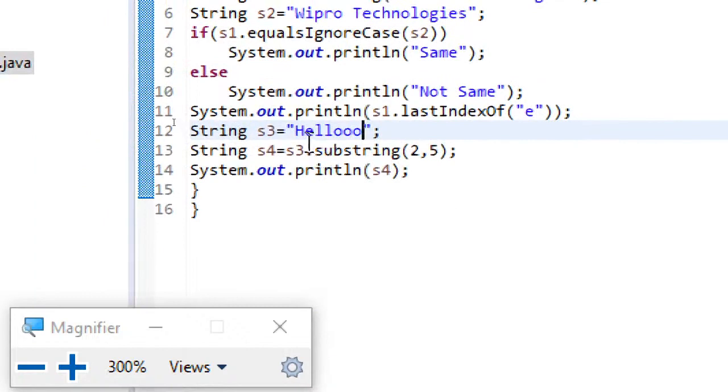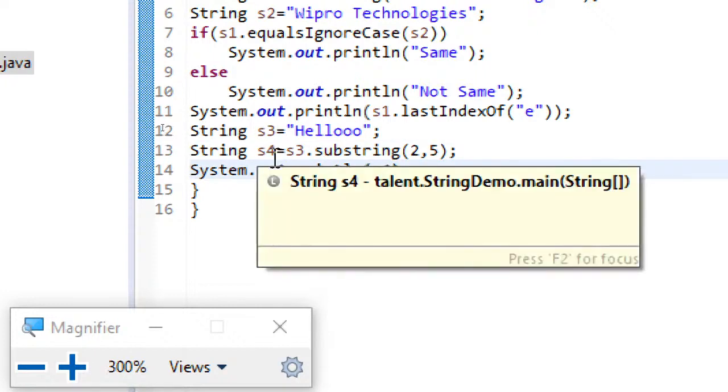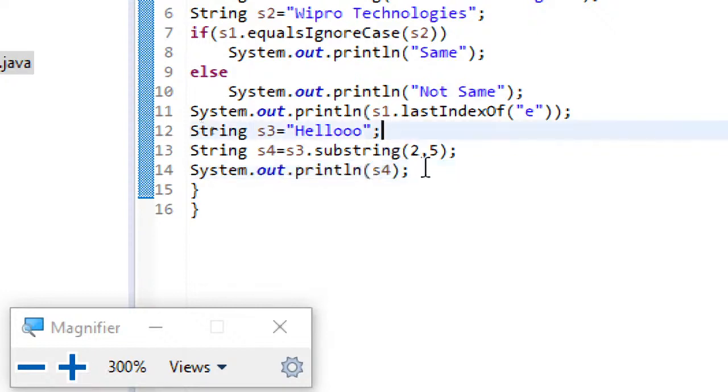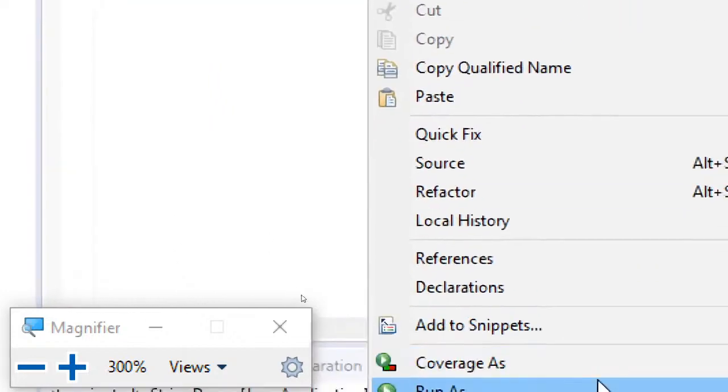Now what is happening? 2 is the starting position, 5 is the end position, but excluding this 5 will be copied. So this is what the substring method is useful for. So 2, 3, 4 indexes are copied to S4. This is the point to be noted here. So this is the use of the substring method. Suppose you ignore the end position, observe what happens.